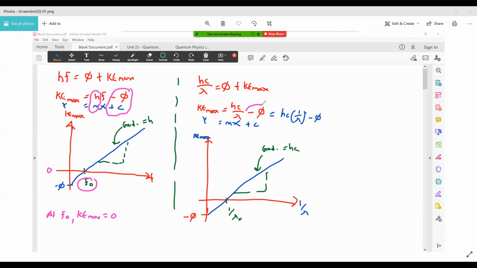Your y-intercept is still going to be your work function, but your gradient now is actually going to be hc. Okay, so there's a difference here. Gradient here is equal to hc. And then the other thing I need to mention is at threshold wavelength, again your KE max is 0, right? So you look at this part here, this one is 1 over lambda, so this value here must be 1 over lambda naught.